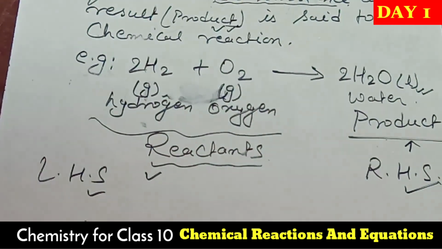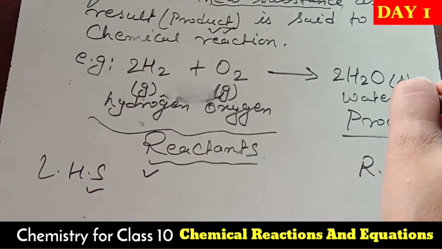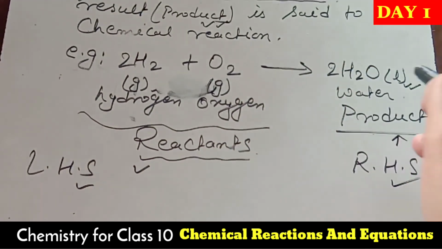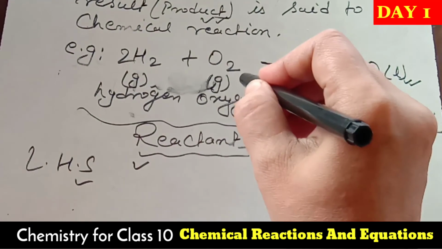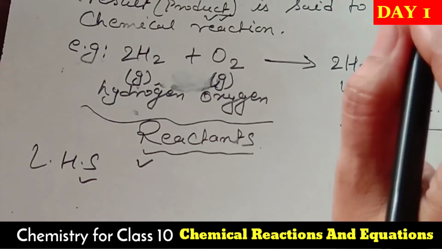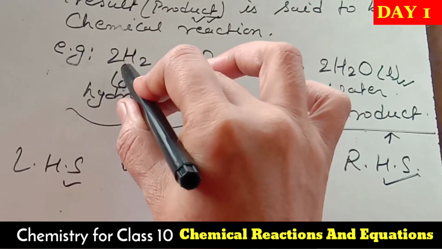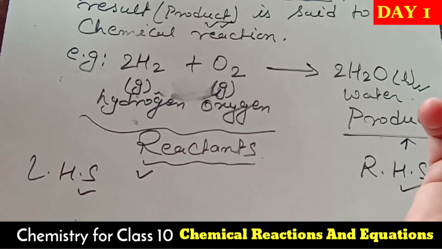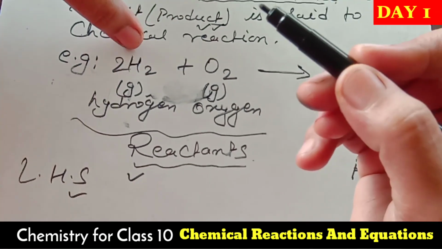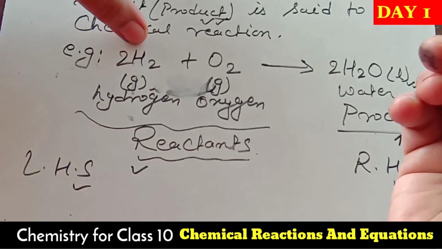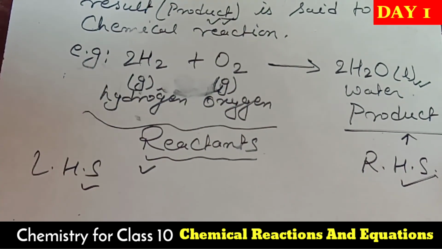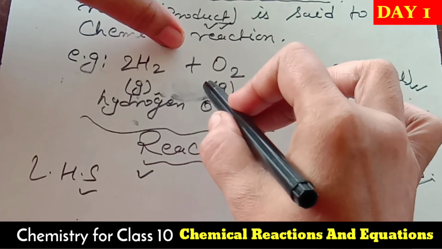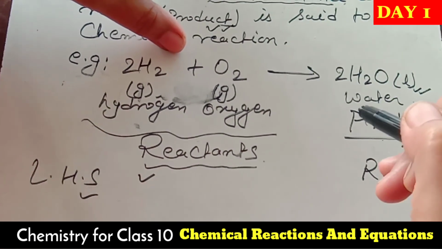When I teach you the different kinds of reaction in this chapter, this reaction is the example of which kind of reaction? Combination reaction. This single example you can bring in a different place, so this reaction is an example of a combination reaction also. How can we say that? As per the definition of a combination reaction, when two or more substances react to each other, they give a single compound. First of all, we have to know the definition.